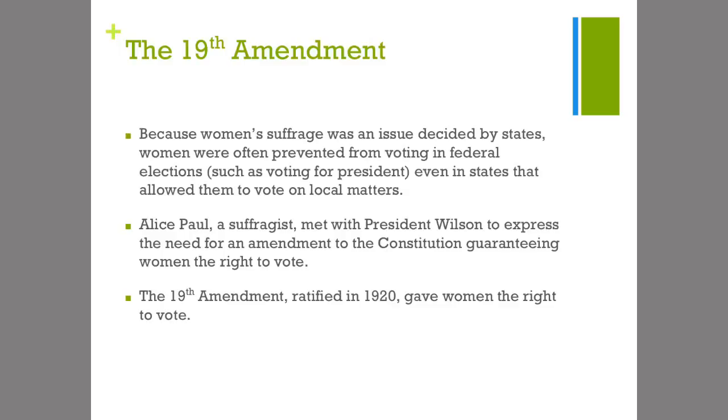If it's a state-by-state issue, how could women have a say in federal government, if that makes sense? So Alice Paul, a suffragist, met with President Wilson to express the need for an amendment to the Constitution that would guarantee women the right to vote. So in 1920, the 19th Amendment was ratified, and this gave women the right to vote.